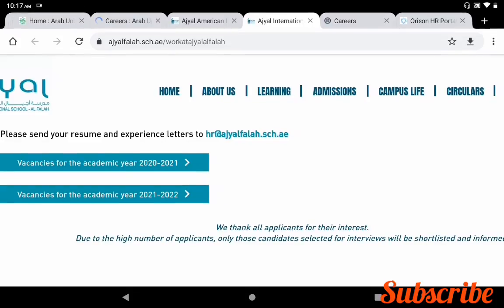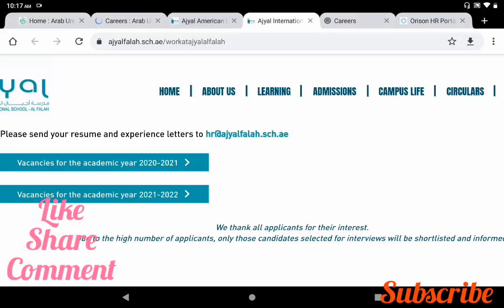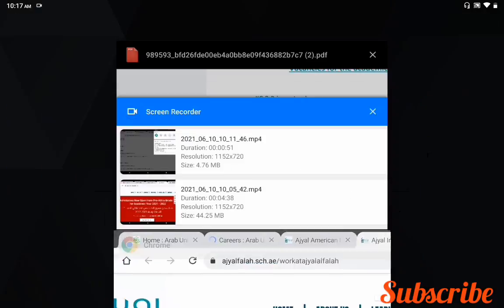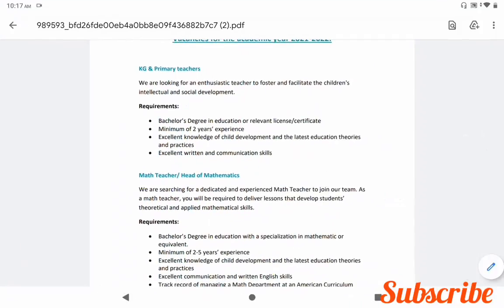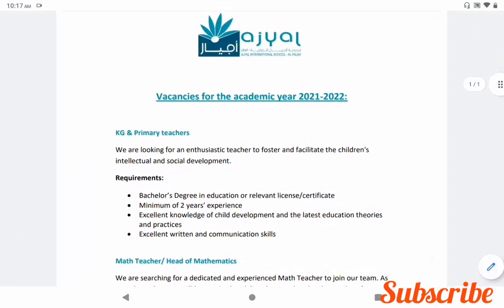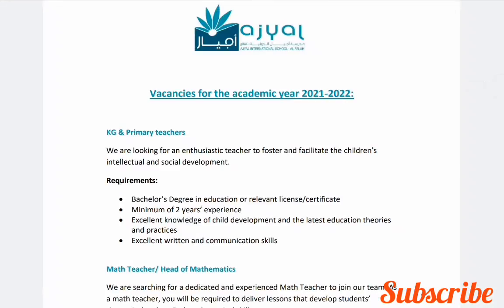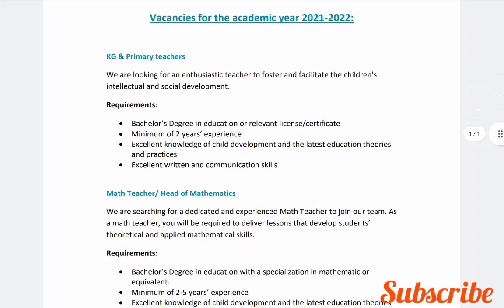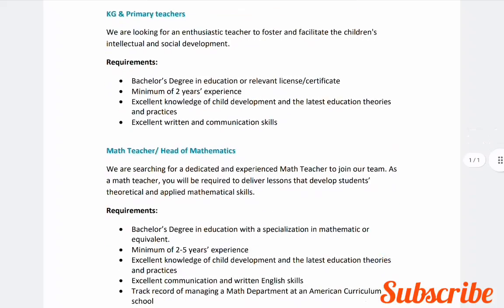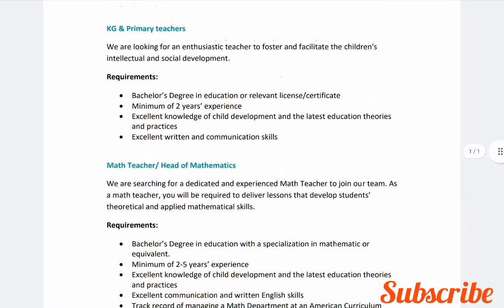So here they are given. Please send your resume and experience letter to hr@ajialfalah.sch.ae. So, vacancies for the academic year 21-22. If you click this link, you can get one PDF. Vacancies for the academic year 21-22: kindergarten teachers and primary teachers, mathematics teacher and head of mathematics. So these are all the vacancies.